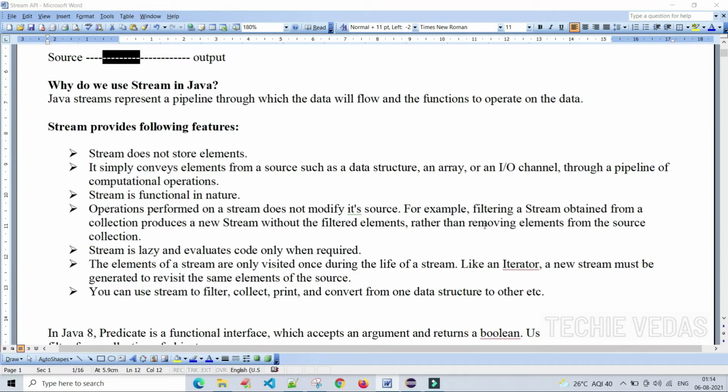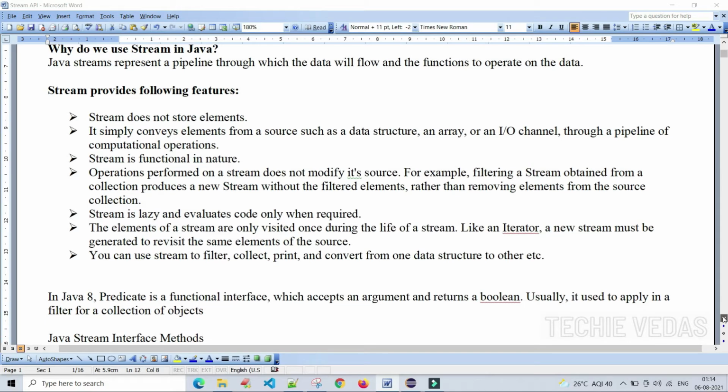rather than removing elements from the source collection. Got it? So without having the complete data from the source, we are getting the refined data, nothing but filtered data here. It means that whatever operations we perform in the stream don't affect the source. You got it, right? It's clear now.